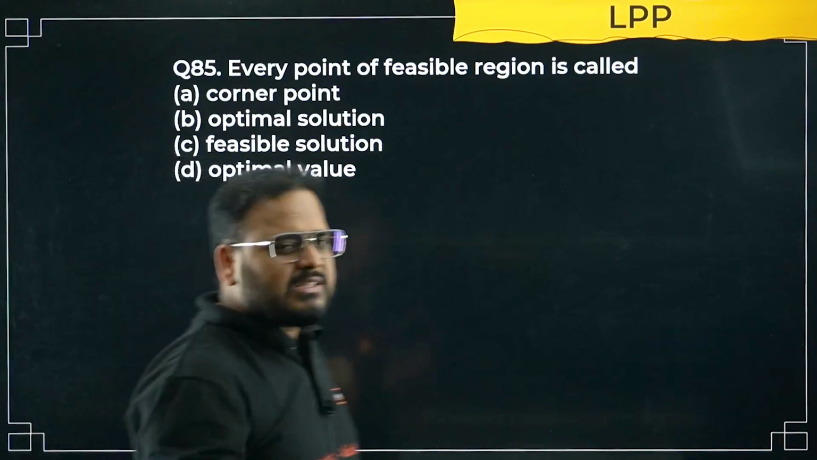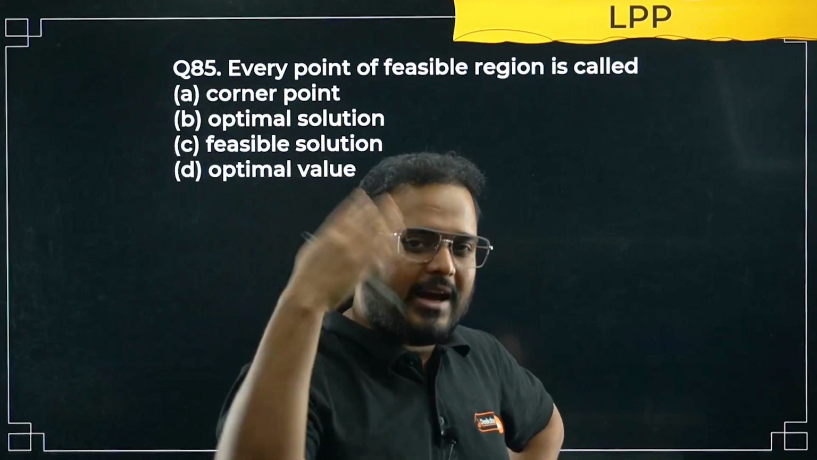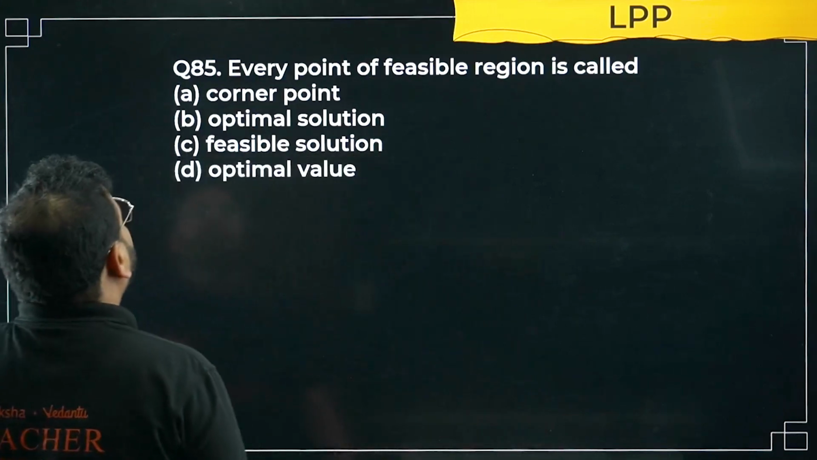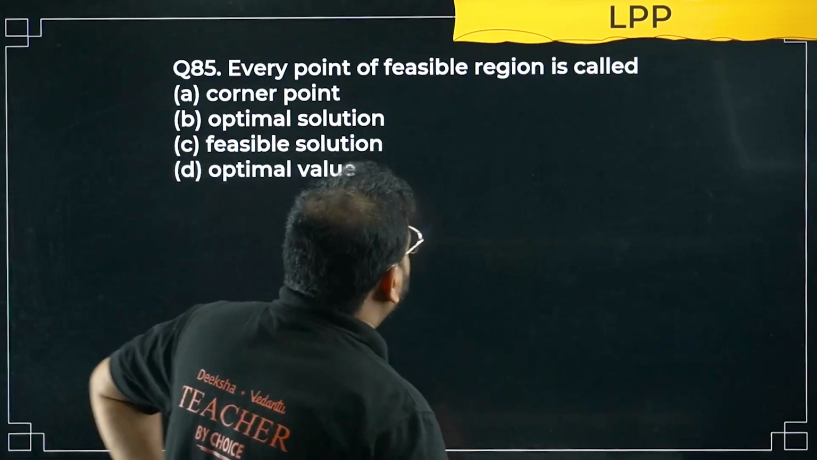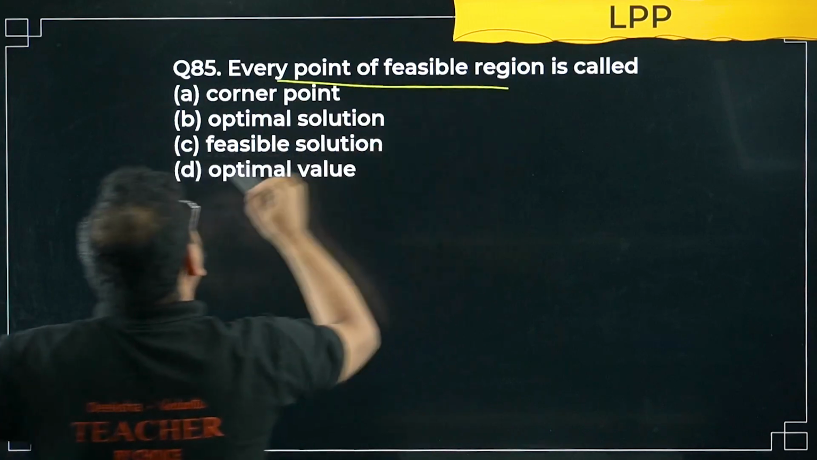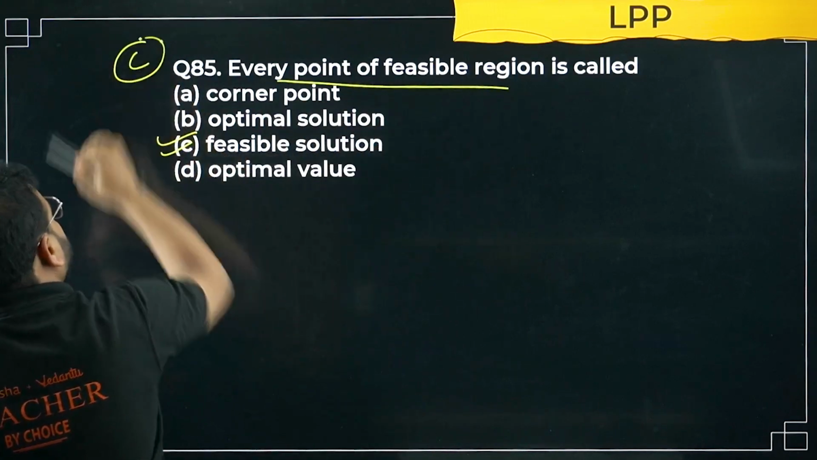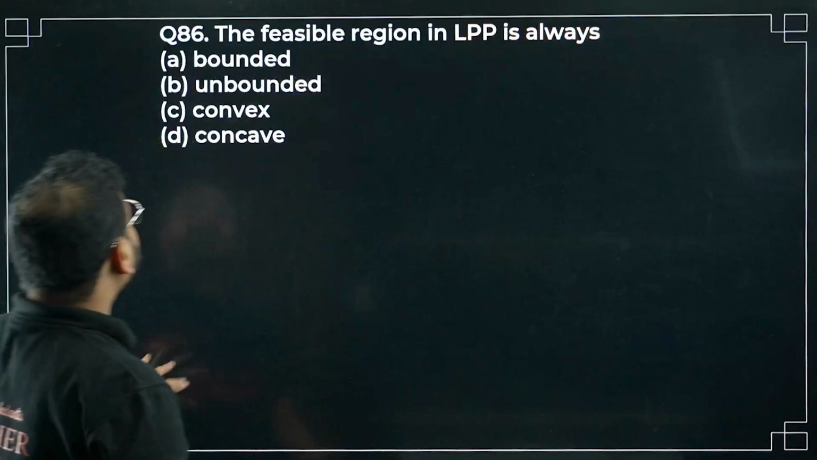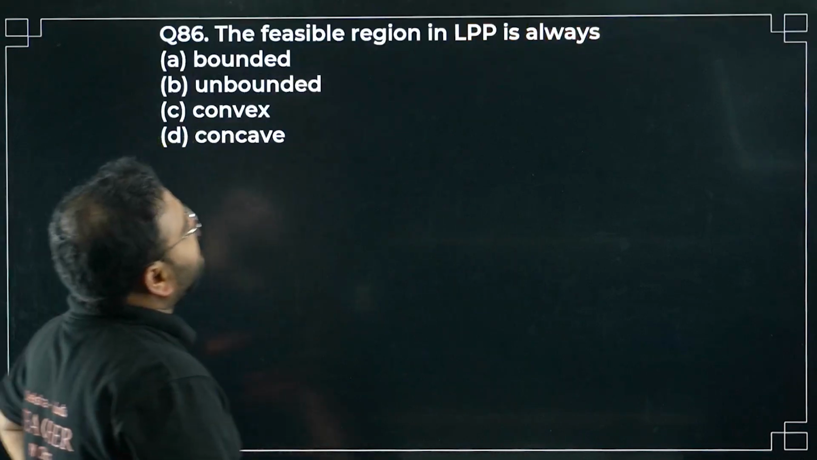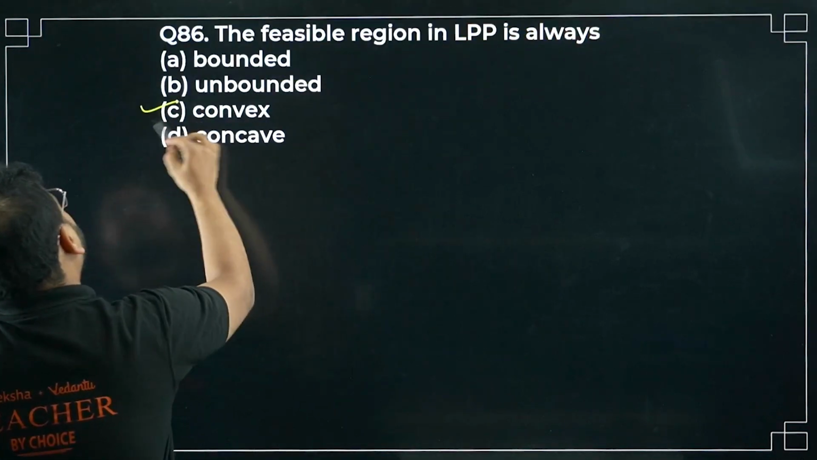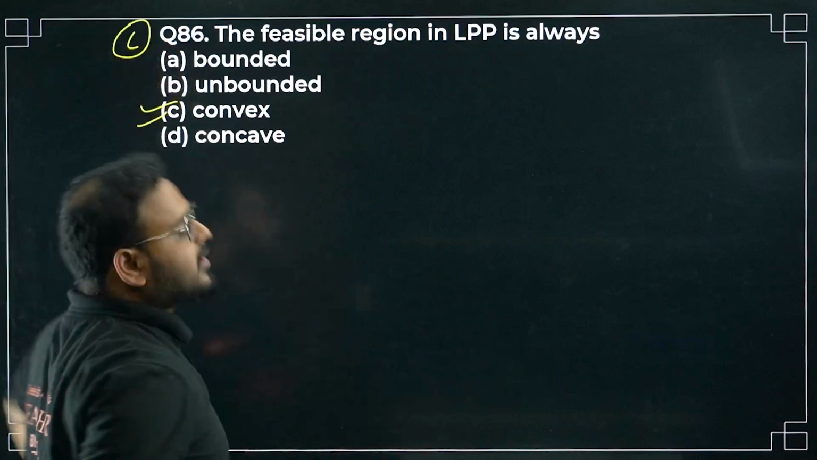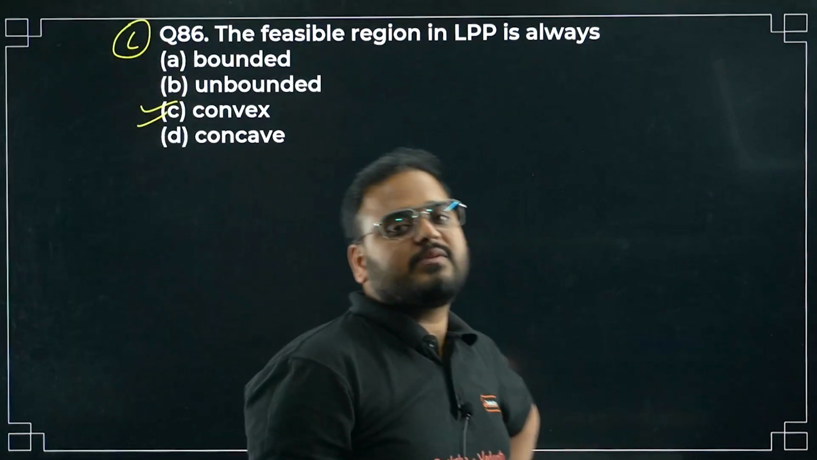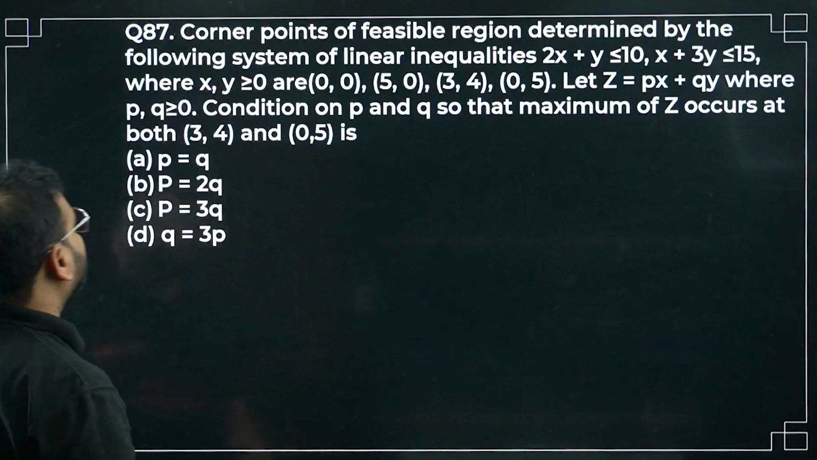LPP. Very simple questions we have. Let's quickly solve them and then we'll complete this chapter as well. Every point of a feasible region is called a feasible solution. Option C is correct, of course. Logical only. Let's move on to 86 now. The feasible region in LPP is always convex. Definitions are very important. The question can come from the definition point of view. That's why I've taken objective questions over here as well.